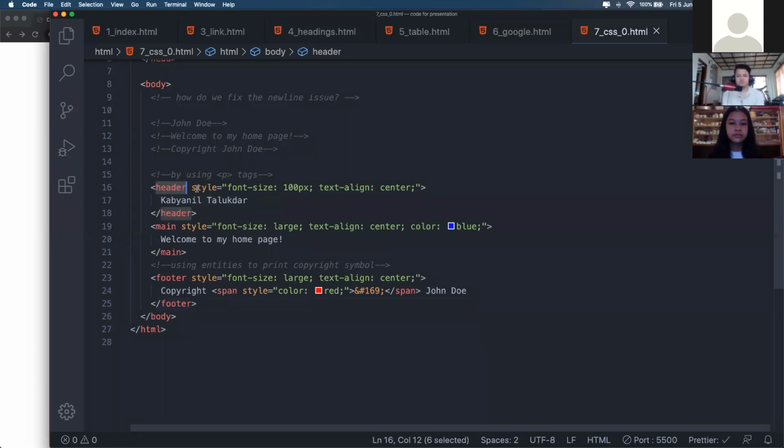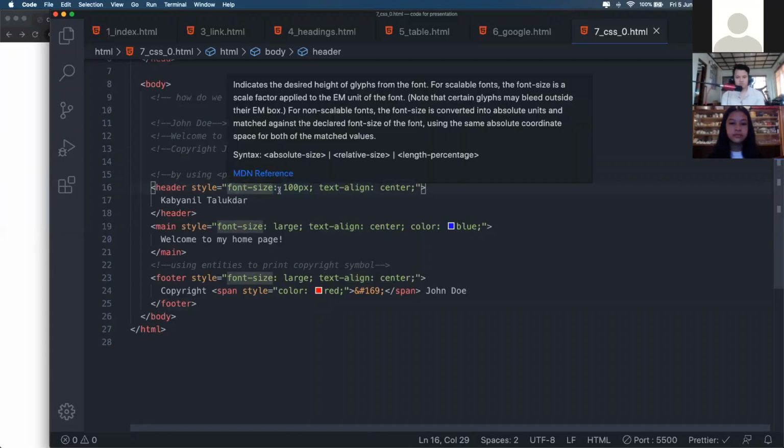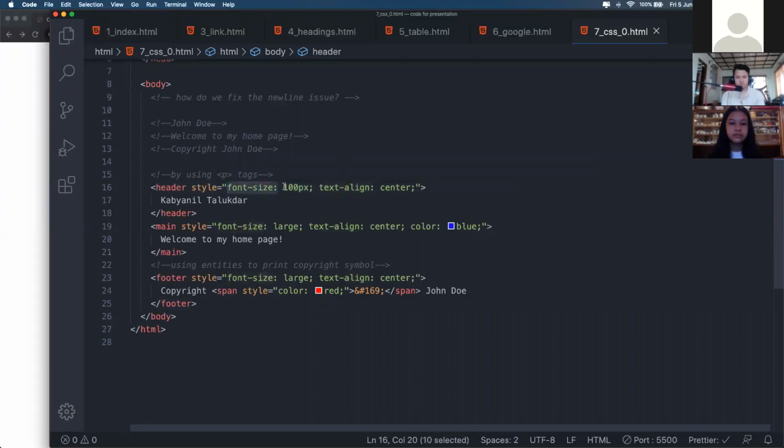Inside the header tag we are seeing a style. Whenever you specify style is equal to some kind of styles, you can specify whatever you want. In my case, I have specified font size. This is a CSS attribute that you can use to change the size of your font.